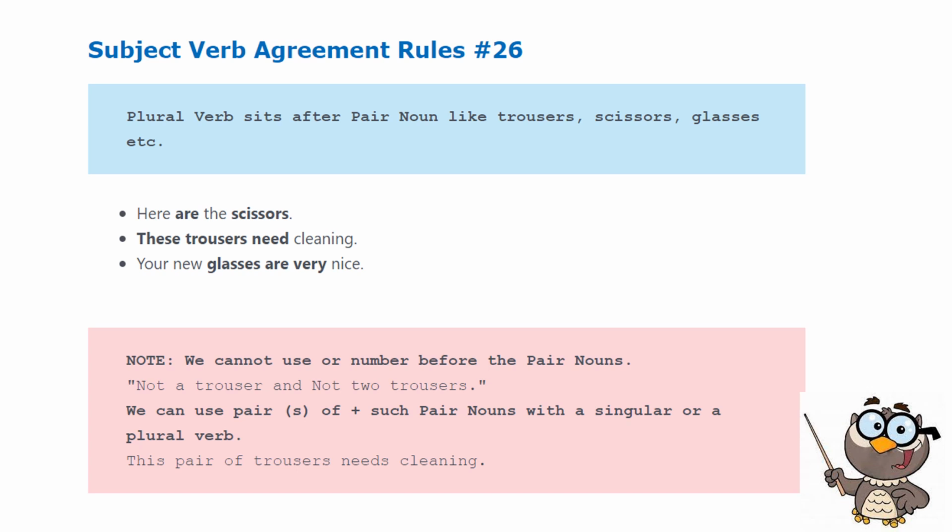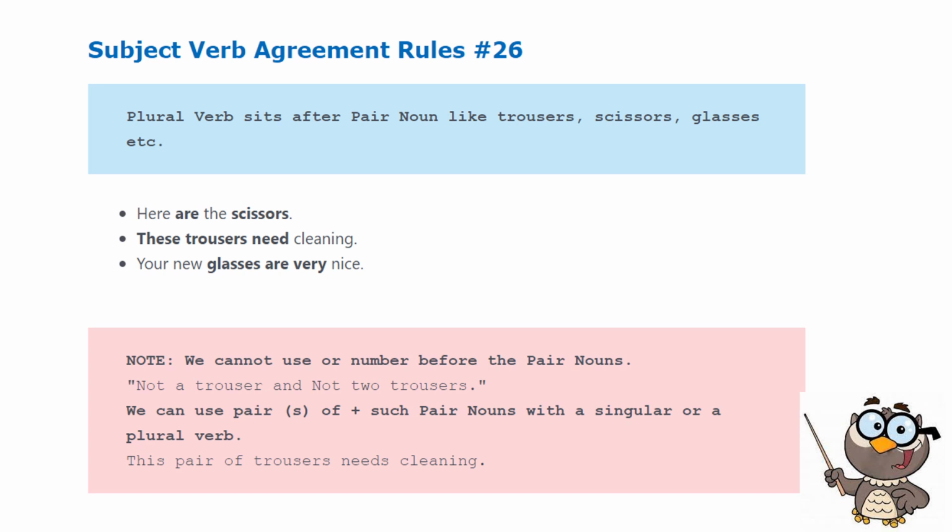These trousers need cleaning. Your new glasses are very nice. You cannot say scissor because that will just be only one. That will not be the scissors which you refer to. So you always have to refer to them as scissors, trousers, pants, glasses, shorts.